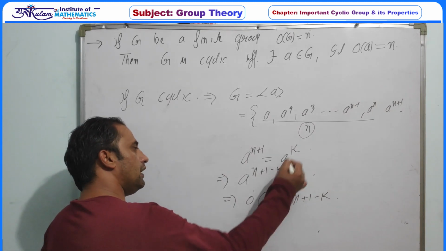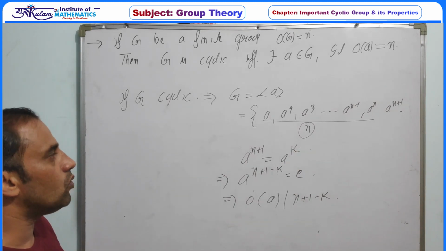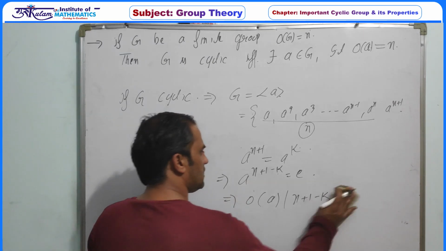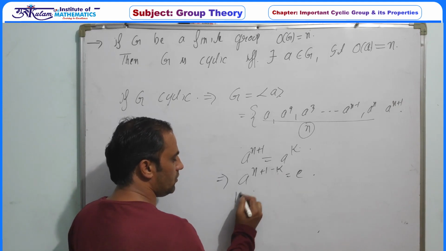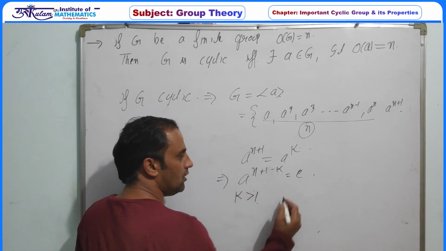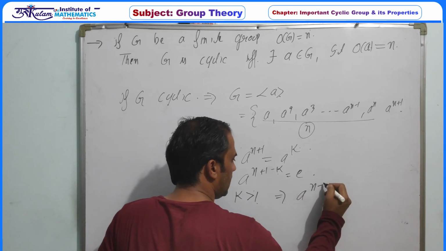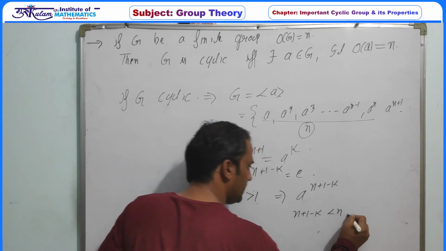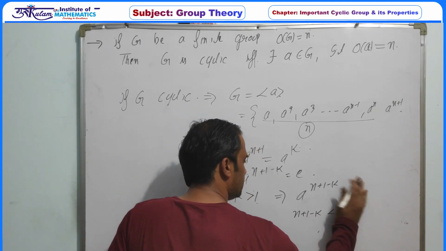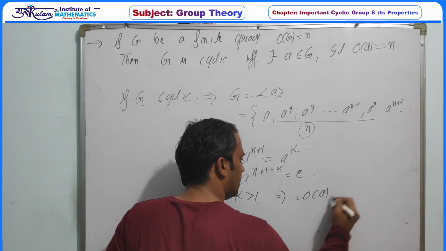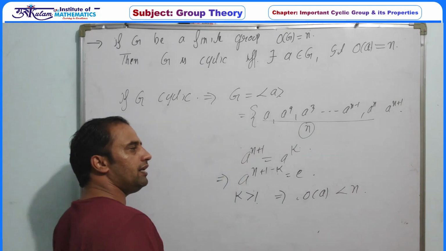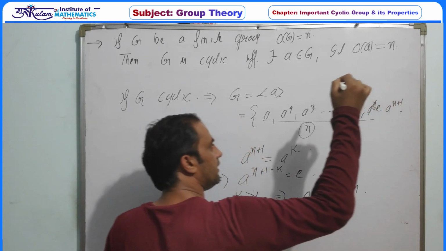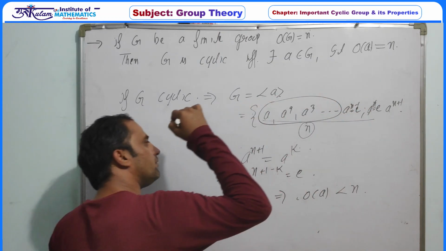Now, if the value of k is not equal to 1, so if k is greater than 1, then n plus 1 minus k is definitely less than n. So this implies the order of a is less than n, and this element must be the identity. So definitely this group does not have an element.